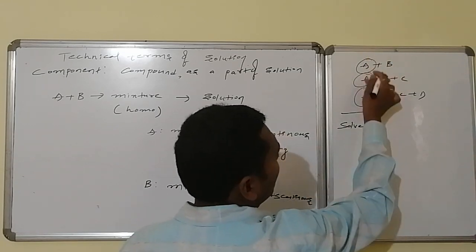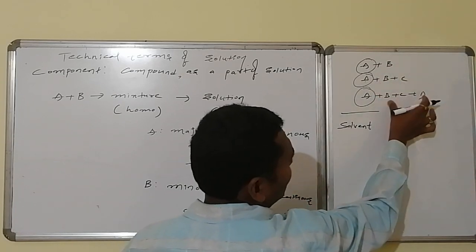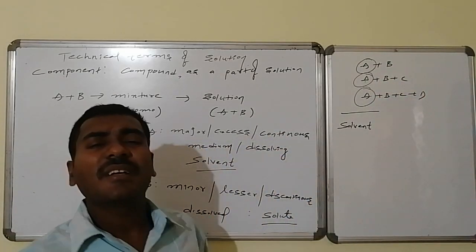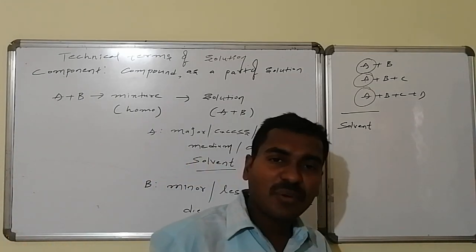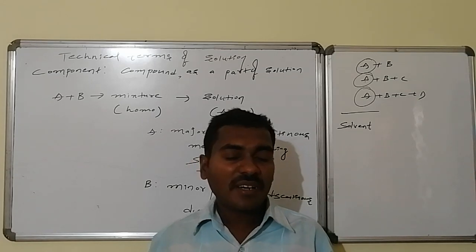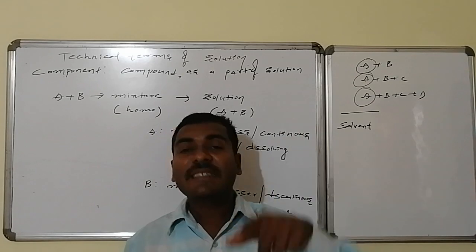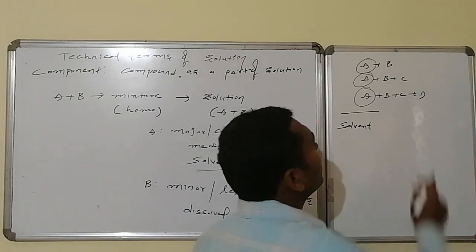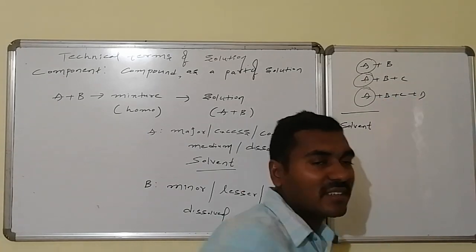This is the solvent. Here, this is a solute, these two are solutes, these three are solutes. Thus, the solution has one component as the major component, and that is known as the solvent. Whichever components are lesser in quantity relative to the excess component are said to be solutes. Here one solute is there, here two solutes, here three solutes.